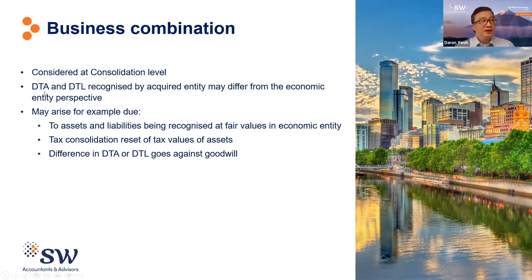So as I mentioned, DTA and DTL, due to financial consolidation, may differ between the economic entity and the entity owning that asset. So that may arise because of the fair value adjustments to those assets and liabilities. Tax consolidation might affect the tax cost of the assets as well. And the standard says, if you have to recognize any additional deferred tax asset and liability, the other side of the entry goes against goodwill.